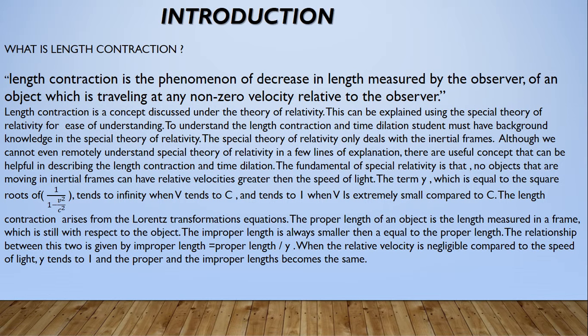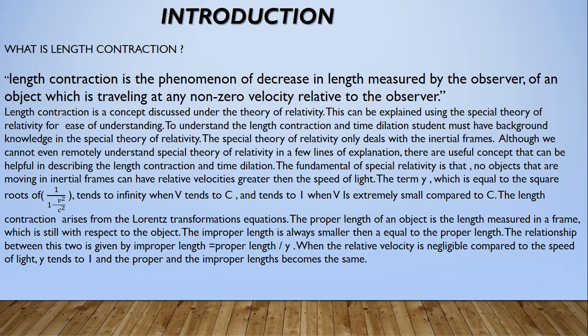The term gamma, which is equal to the square root of 1 by 1 minus v square by c square, tends to infinity when v tends to c, where v is the velocity and c is the speed of light, and tends to 1 when v is extremely small compared to c. The length contraction arises from the Lorentz transformation equation.